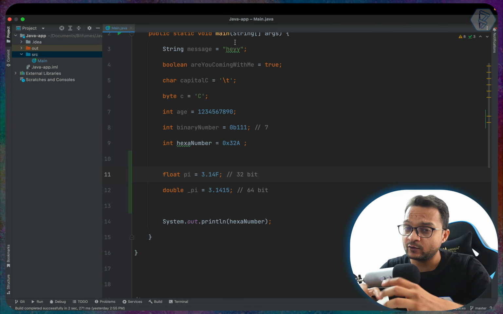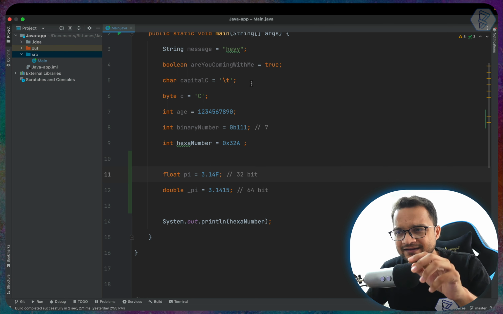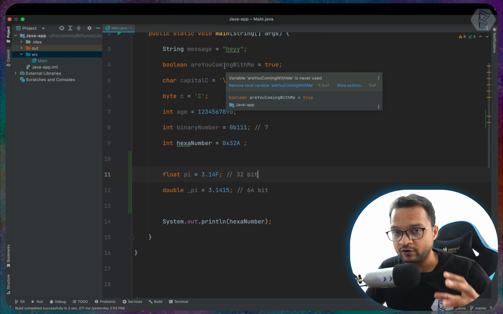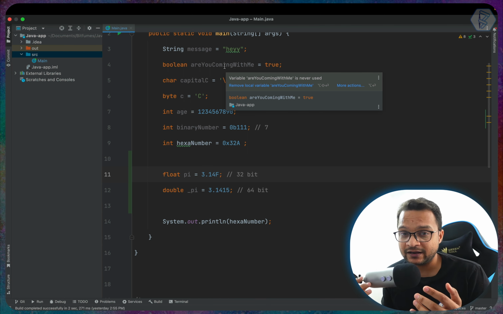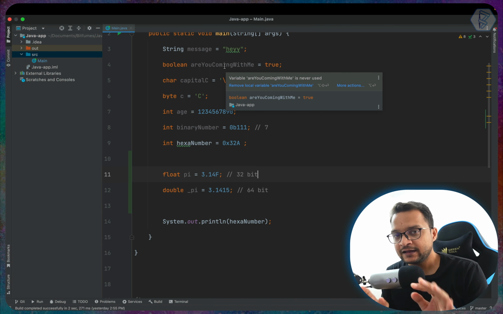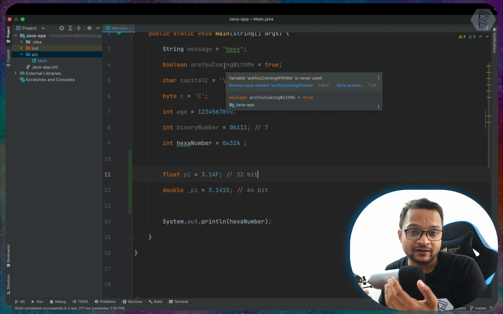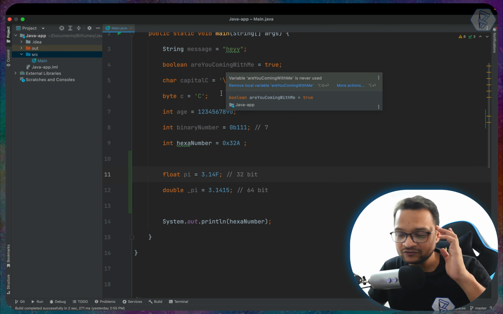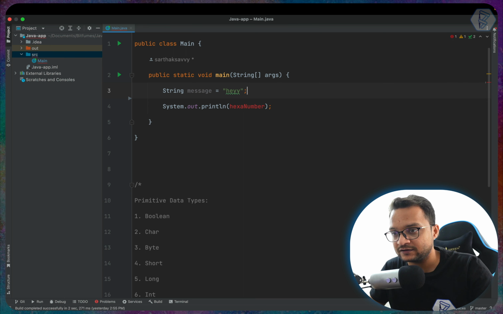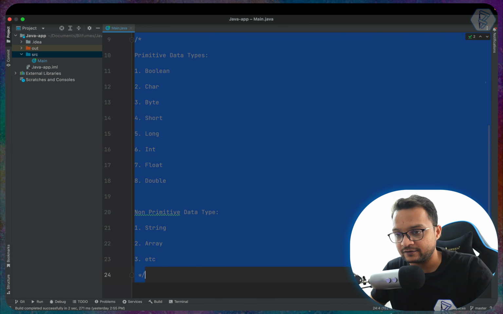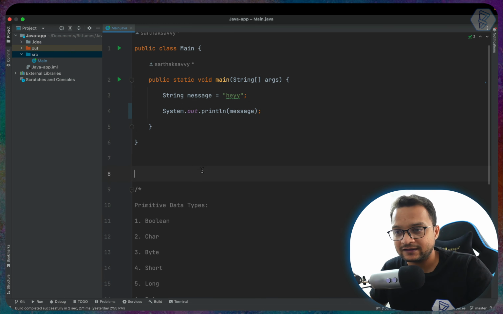And we have the variables, but creating a good name for a variable is a really important thing. Yes, and there are some rules in Java using which you can create the variable name, and obviously you have to follow those rules. Something is allowed, something is not allowed. So the first rule for creating the variable name is, let's get back with everything which we have so that we don't have any error. Copy, paste, clear.